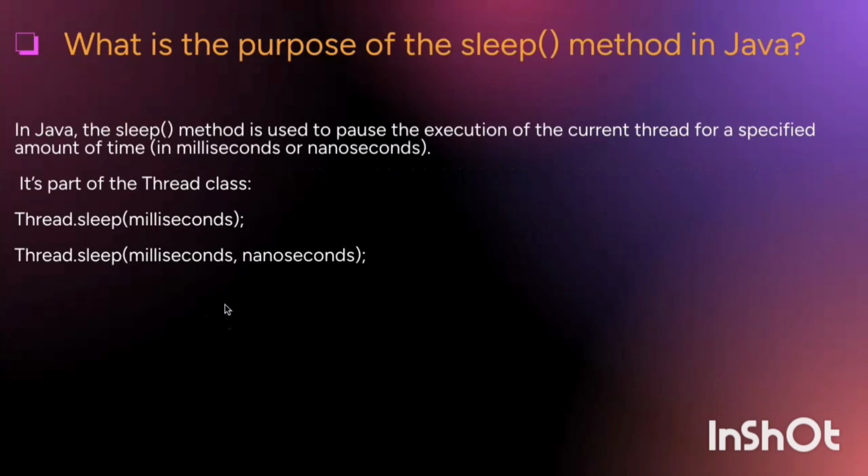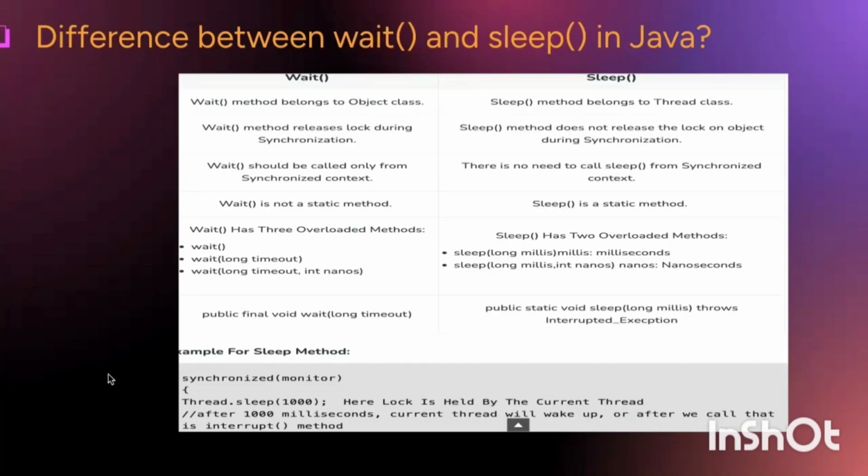What is the purpose of the sleep method in Java? In Java, the sleep method is used to pause the execution of the current thread for a specified amount of time. Here you can see the difference between wait and sleep in Java. The wait method belongs to the Object class, whereas the sleep method belongs to the Thread class. Wait releases the lock during synchronization. Sleep does not release the lock on the object during synchronization. Wait is not a static method, sleep is a static method. Like that, there are many differences, you can check it on your own.